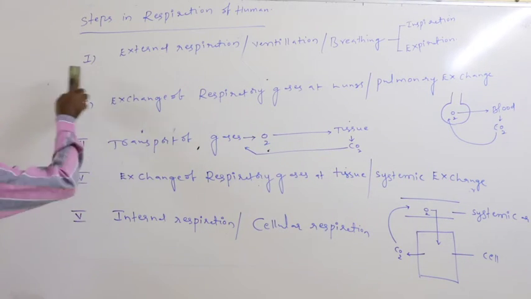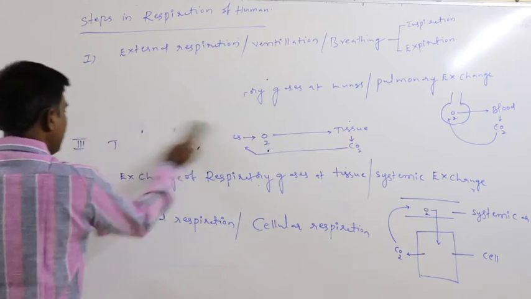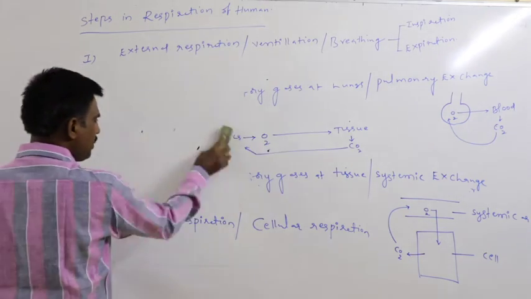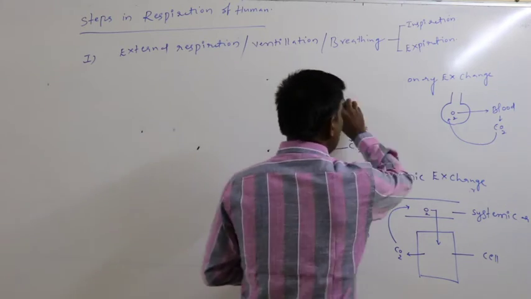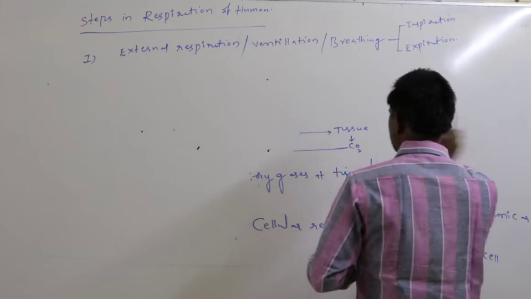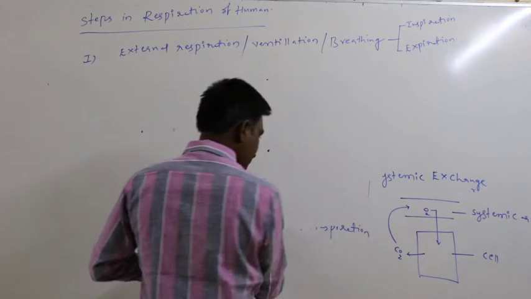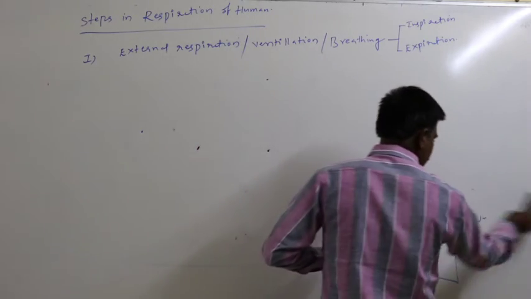Of these, the first step is the external respiration or ventilation or breathing. Then what is the mechanism of breathing?